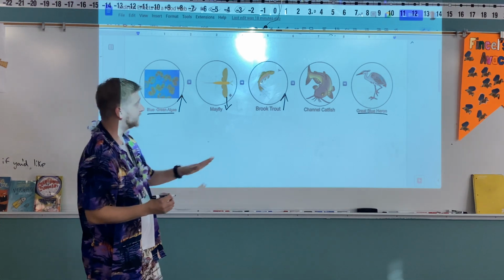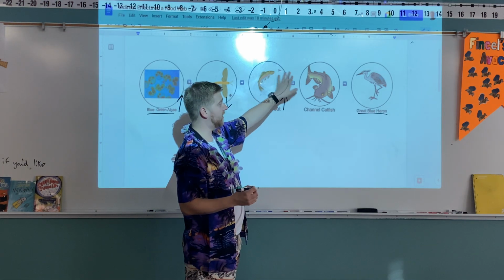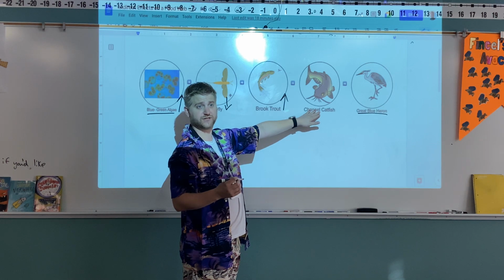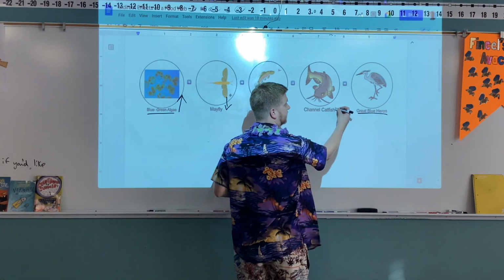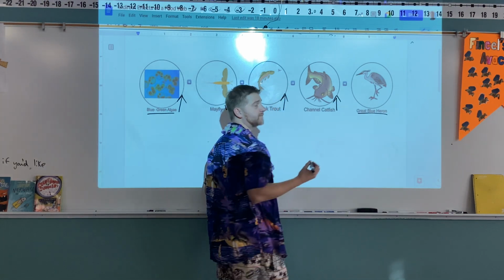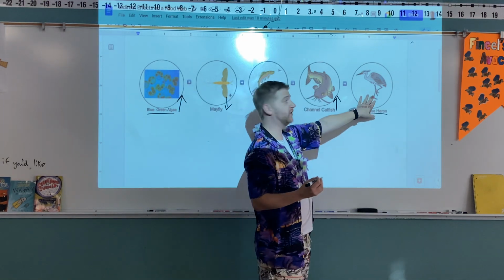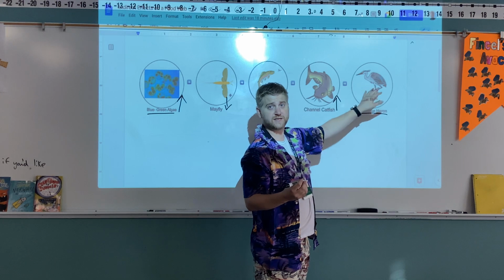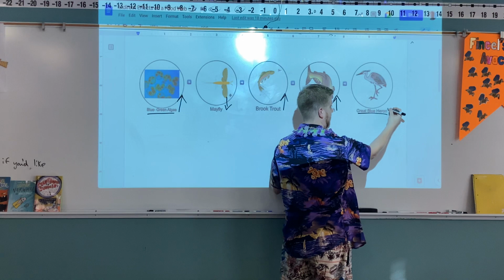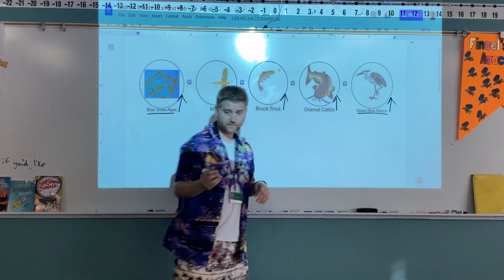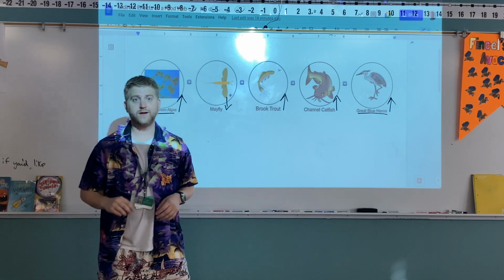Let's see what happens. With there being more brook trout, that means that there are more energy storage molecules for the channel catfish. And since there's more energy storage molecules, they're going to reproduce more, which means that their population is going to go up. And if their population goes up, there's going to be more energy storage molecules for the great blue herons, which means that the great blue heron population also has to go up. Well done, guys. Well done.